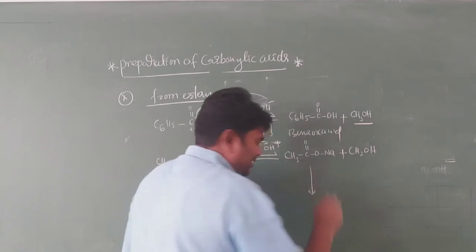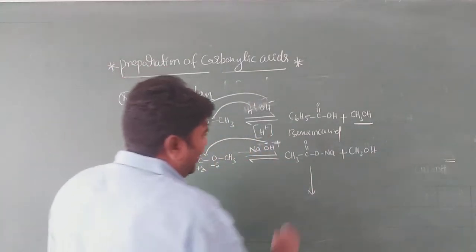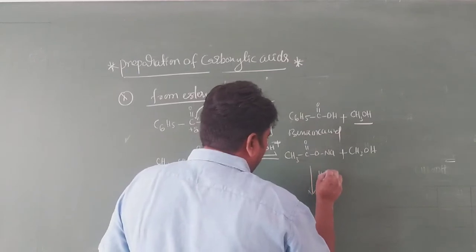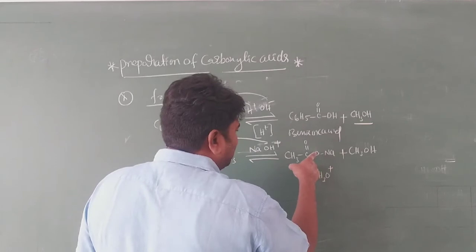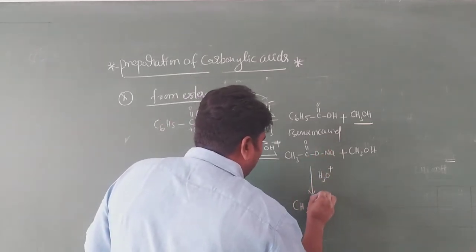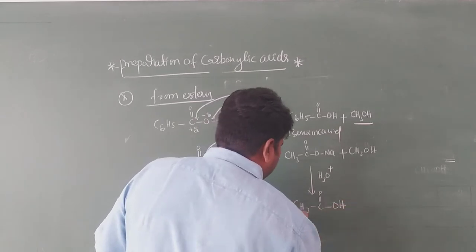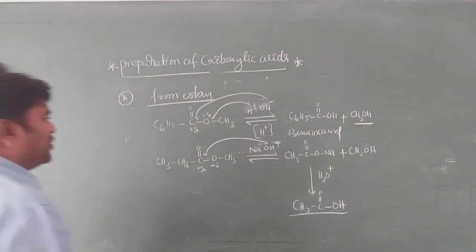Again on hydrolysis, what happened here? On hydrolysis, with H3O plus, the bond breaks, H is adding here, OH adding here. You will get CH3, C double bond O and OH. This is the carboxylic acid from esters. Once you have to observe here.